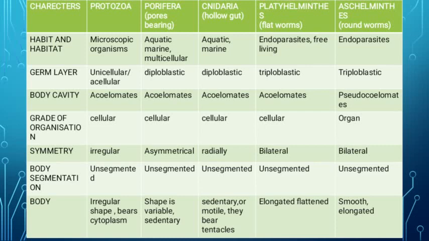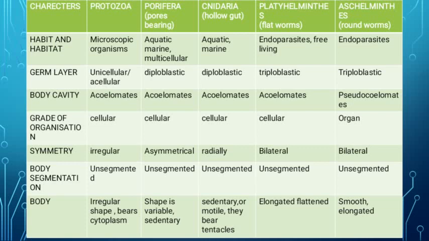Then the next phylum is Platyhelminthes. The common name of Platyhelminthes is flatworms. So these are endoparasites, located inside the body, or you can say endoparasites depend on the inside of other organisms. Then free living. Then next, the germ layer: from the Platyhelminthes it changes to the further organisms, it is triploblastic only, meaning further we are going to learn 5 more phyla and then we are going to learn chordates. So from Platyhelminthes the germ layer becomes triploblastic.